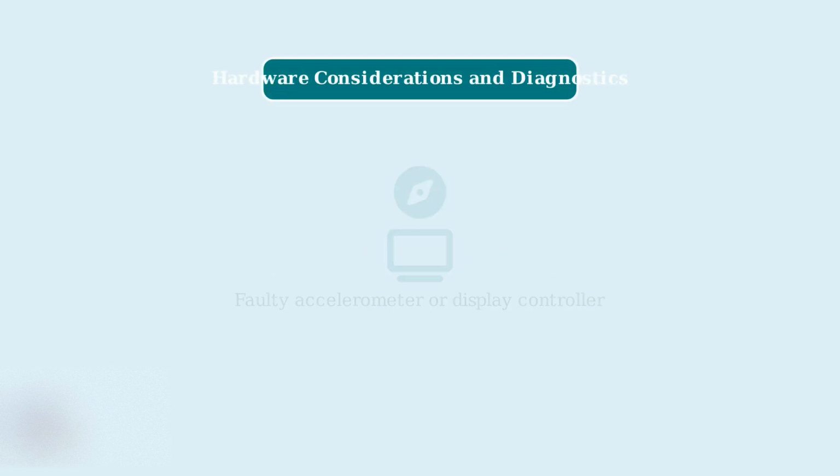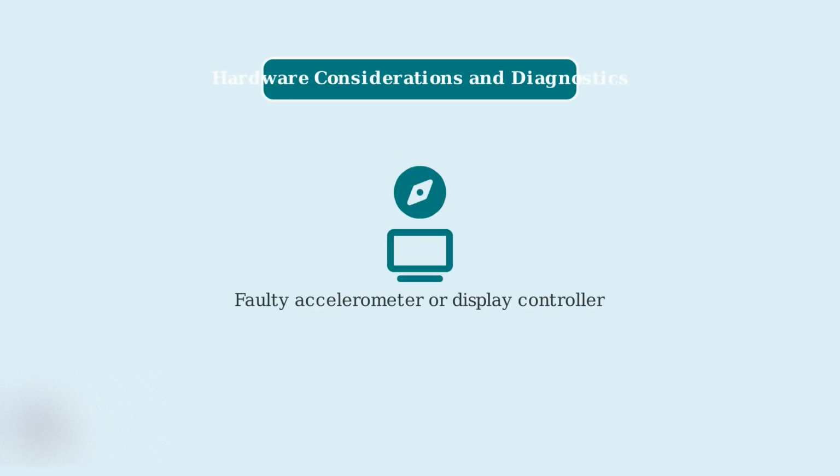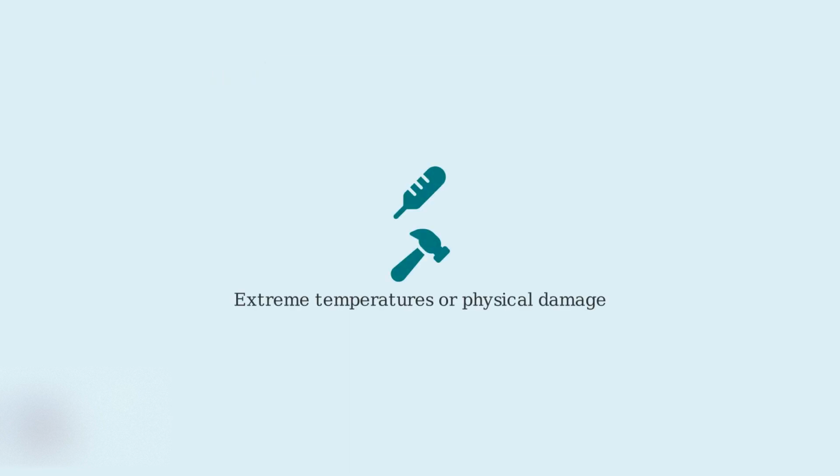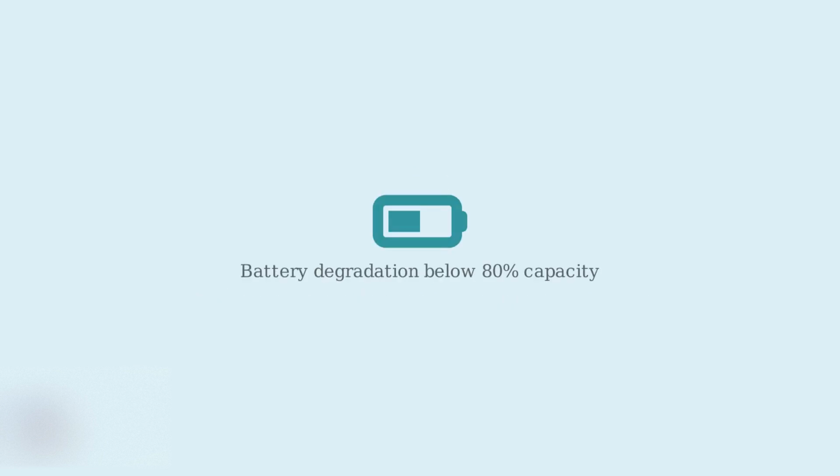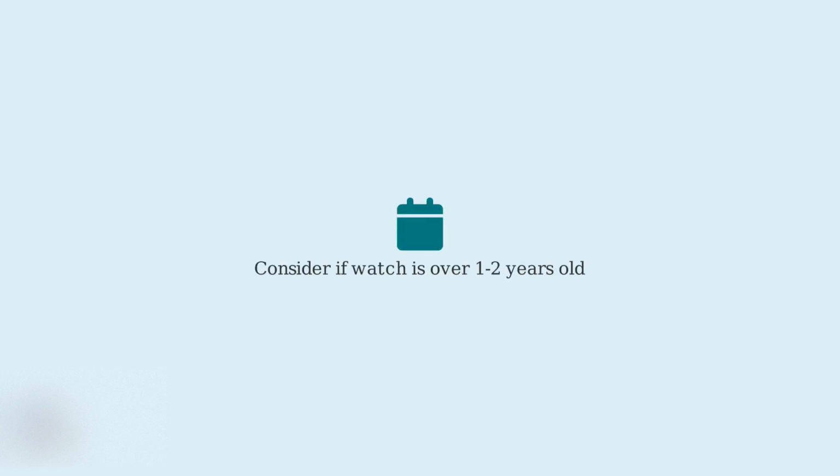Hardware issues can also cause AOD problems. A faulty accelerometer or display controller can prevent the always-on display from activating properly. These hardware issues can be worsened by extreme temperatures or physical damage to the watch. Apple recommends running diagnostics through developer beta software or visiting an Apple Genius Bar for professional assessment. Battery degradation, particularly when capacity falls below 80%, can also cause AOD failures. If you've had your Apple Watch Series 9 for over a year or two, hardware wear and tear may be contributing to the AOD issues.